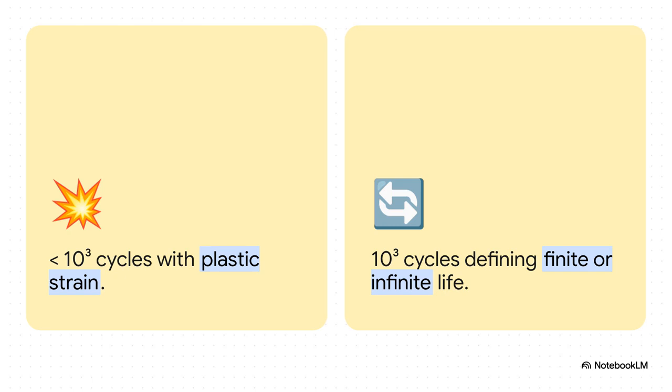We generally split this life cycle into 2 distinct regions. Low cycle fatigue happens in under 1,000 cycles. This involves actual plastic strain and deformation. Think of highly stressed, short-lived devices, like a single-use missile. High cycle fatigue, on the other hand, deals with cycles way beyond that 1,000 mark.